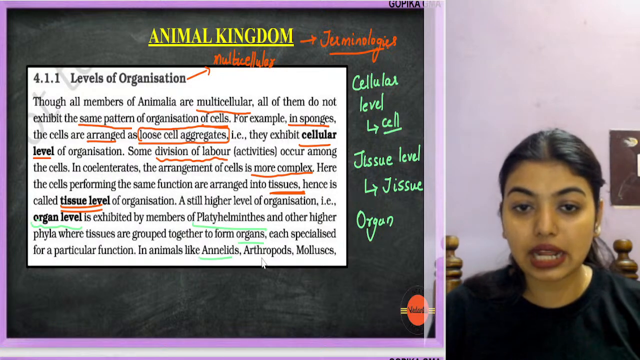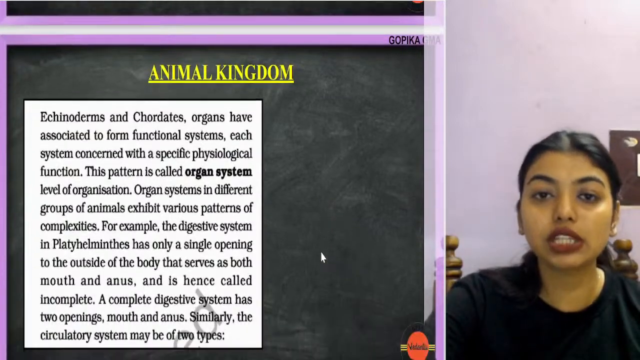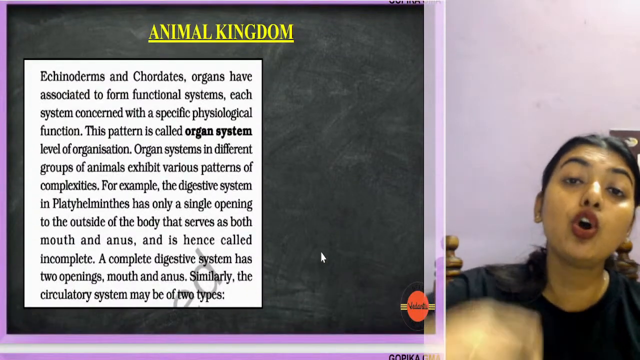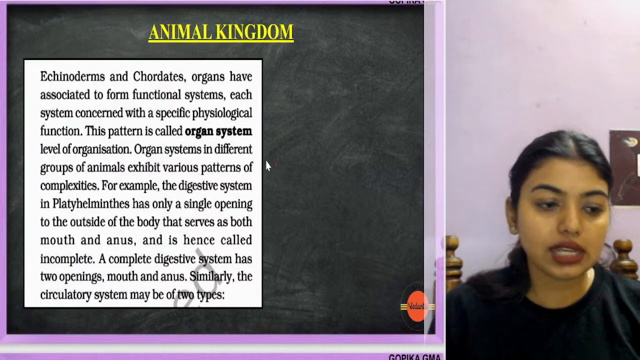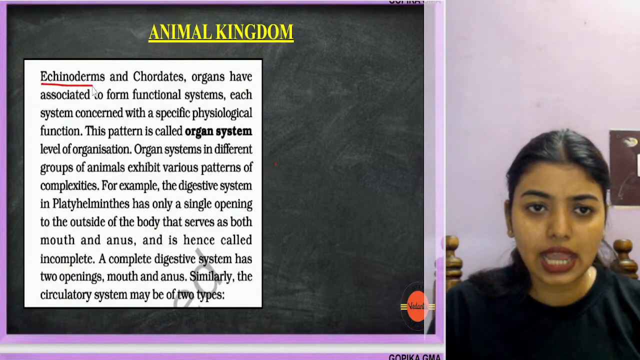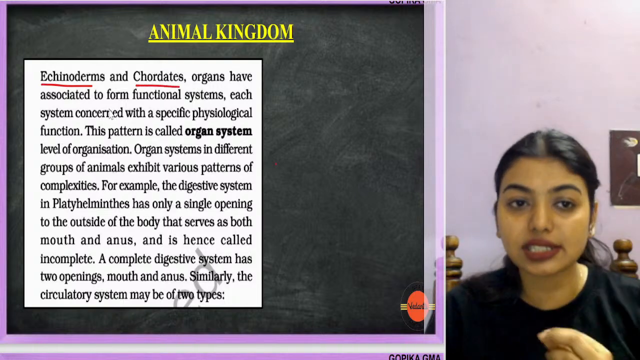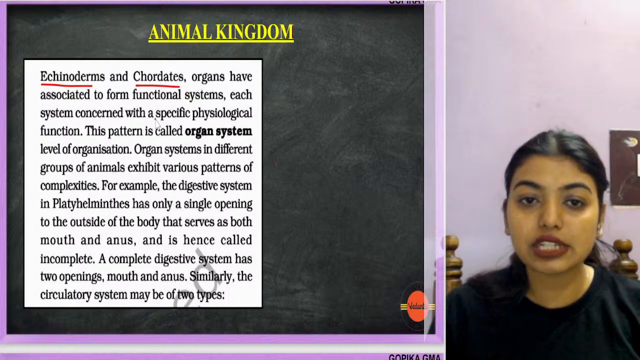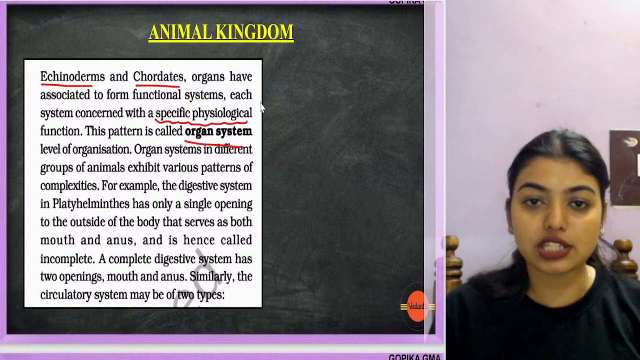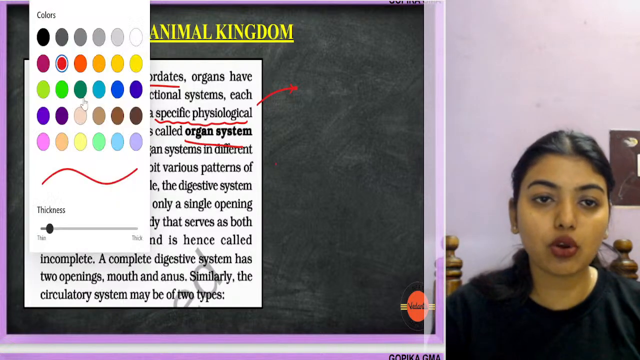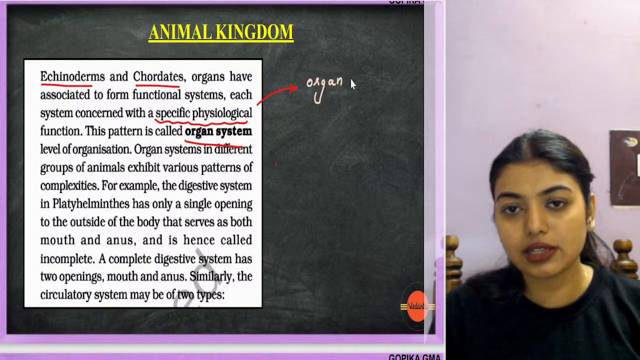In animals like Annelida, Arthropoda, Mollusca, they're telling that in one phylum, actually there are organisms which also show organ system level of organization. Now see, echinoderms, chordates: organs have associated to form functional systems, each system concerned with a specific physiological function. This pattern is called organ system. So here we are going to talk about organ system.